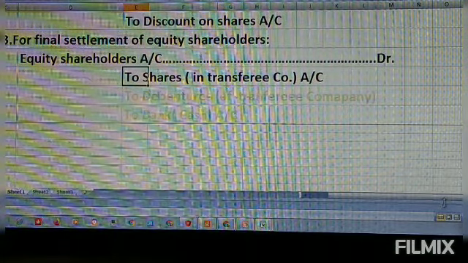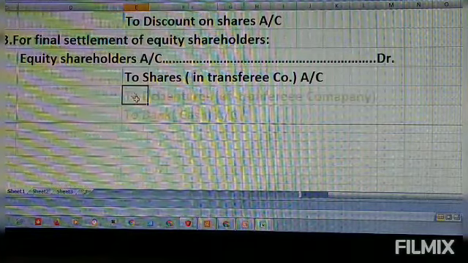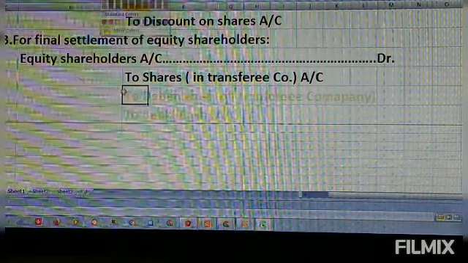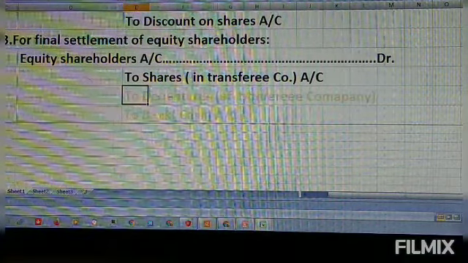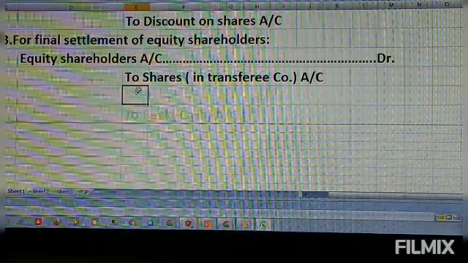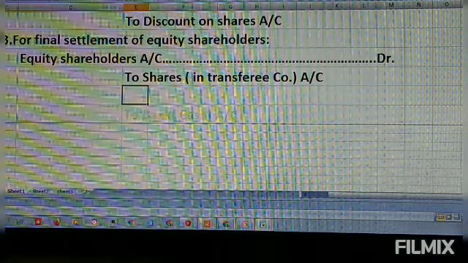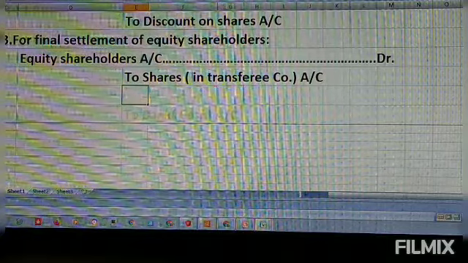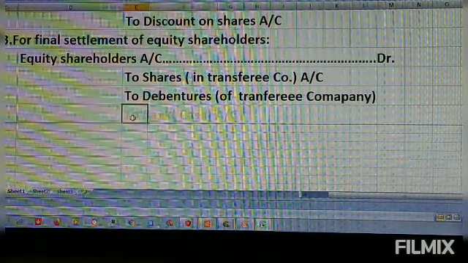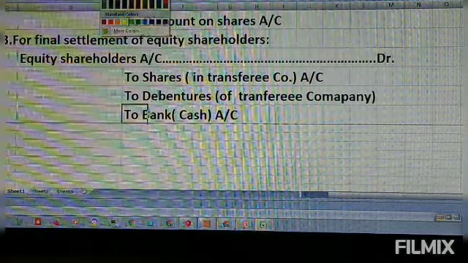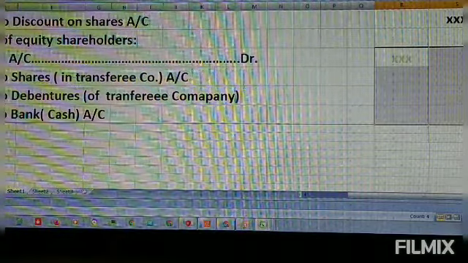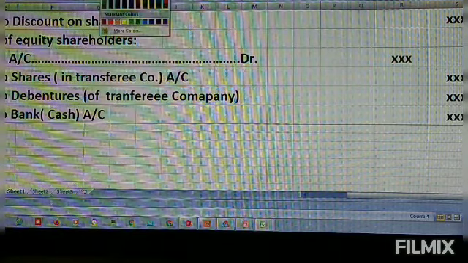So: to transferee company account, to debenture account, and maybe in the form of cash also, to cash account. Like this you have to pass the journal entries.